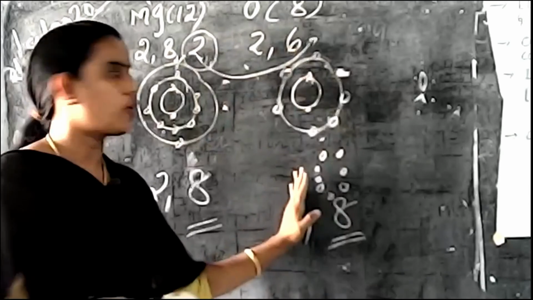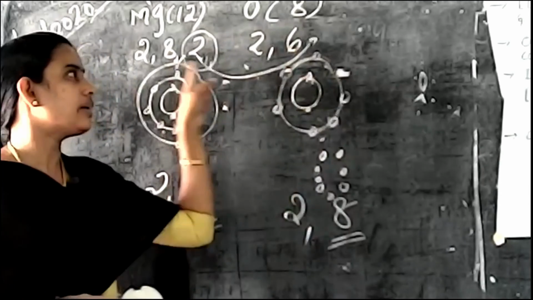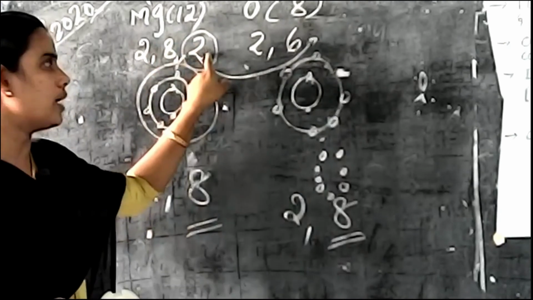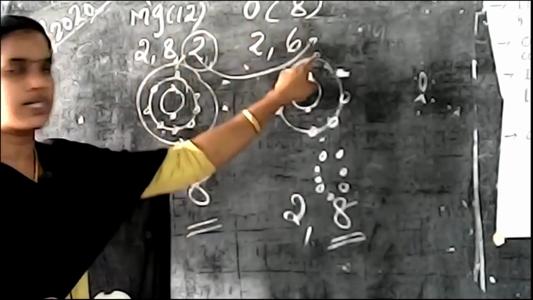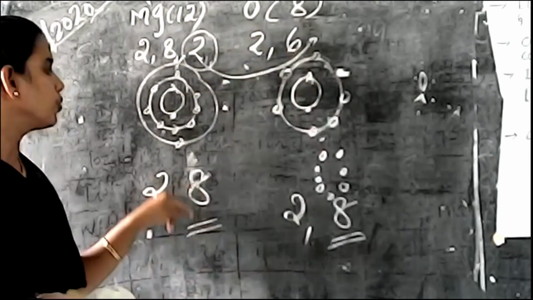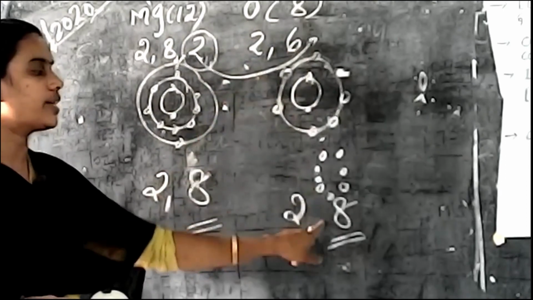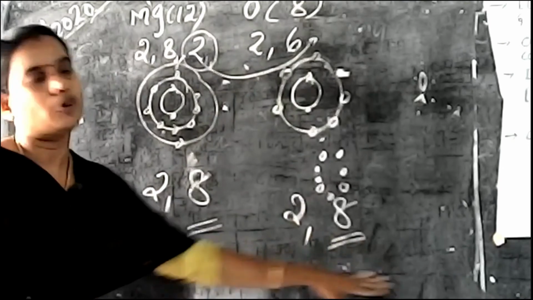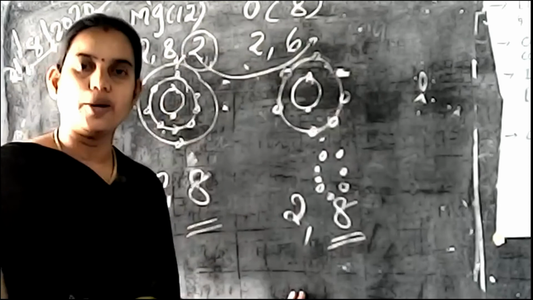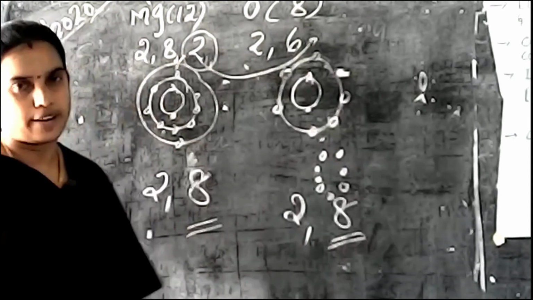Now check these points. Before the chemical reaction, what is the configuration? 2, 8, 2. Here 2, 6. Now what happens after the chemical reaction? 2, 8 and it is converted into 2, 8. So both are stable. This type of bond is known as ionic bonding. Okay, clear for you?